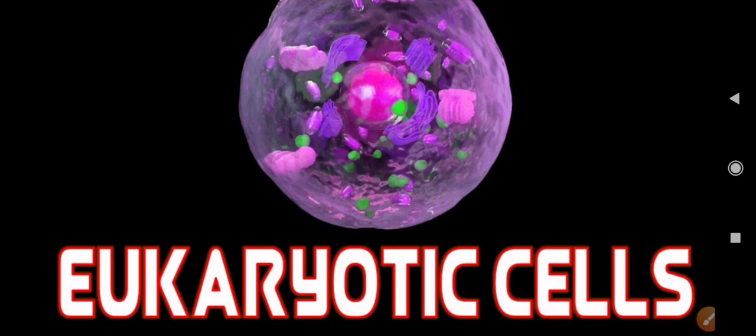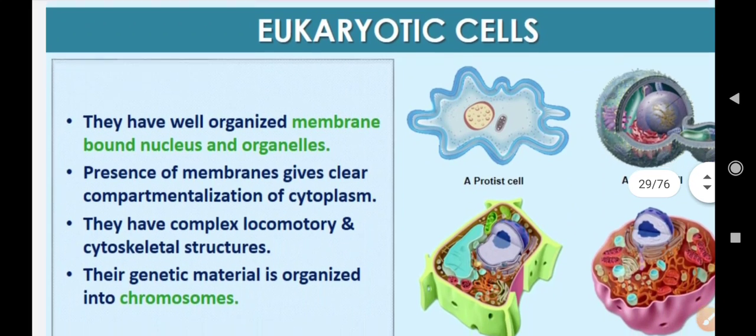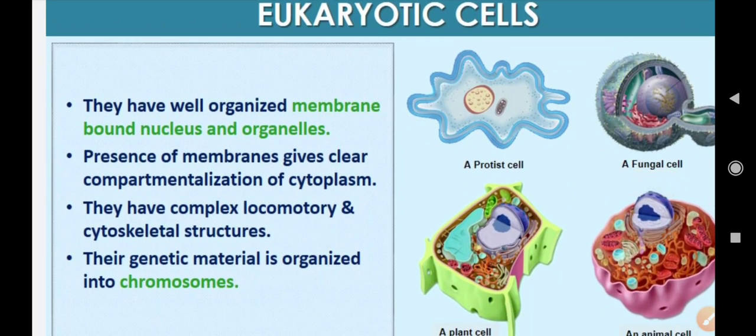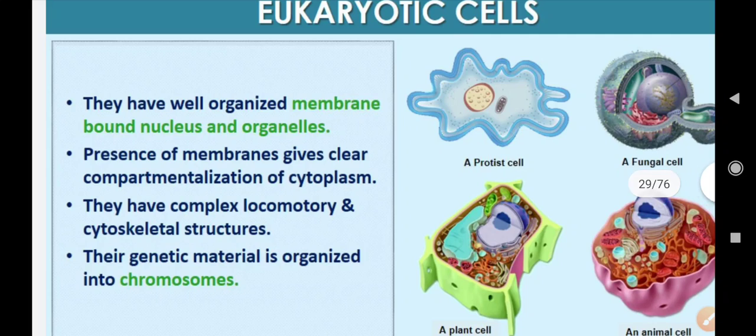Okay, so when we talk about eukaryotic cells, you can see here a number of cells are shown. A protist cell is there, a fungal cell, a plant cell, and an animal cell. All of them have clear sections of different components, so you can say that clear compartmentalization is present here because of the presence of membranes.